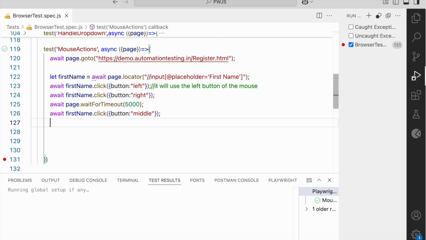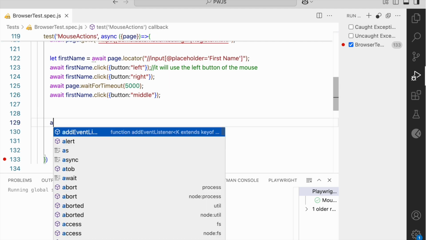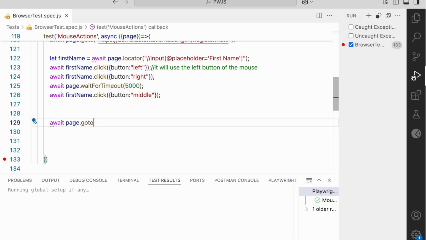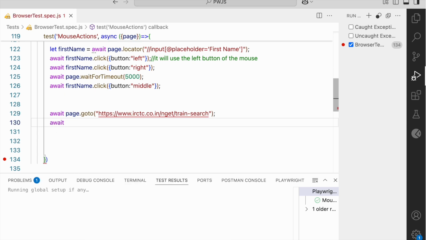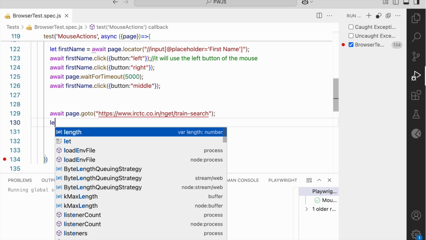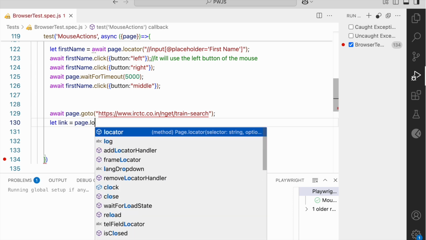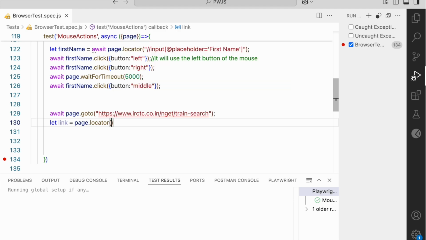I will say await page.goto URL, and I have to first find the locator. Let link equal to page.locator, and I will give the XPath for this one.